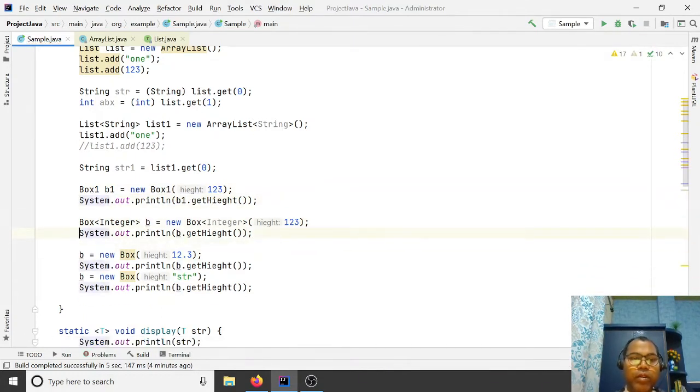Here you can declare a Box b2. I want this to be a double. We specify the double data type here, and cast to double.